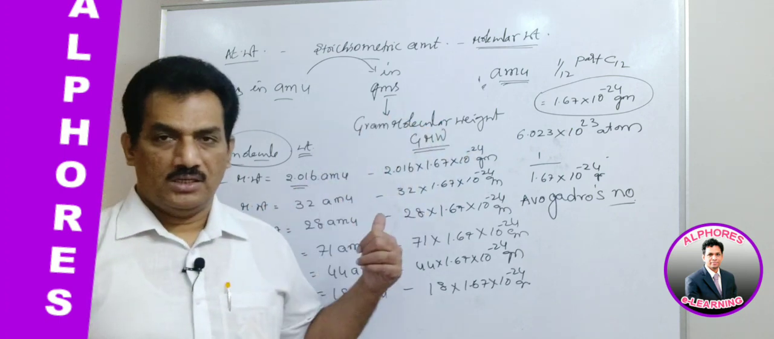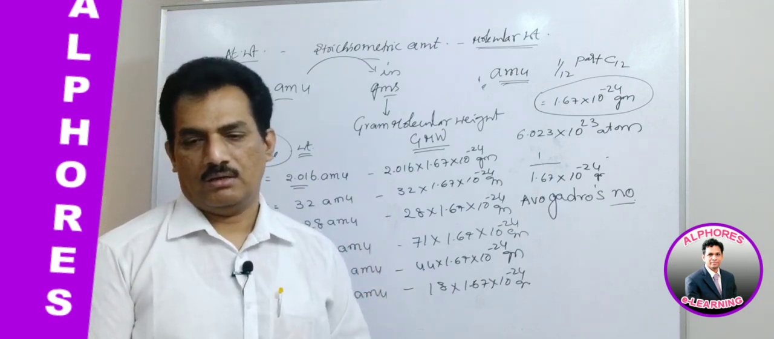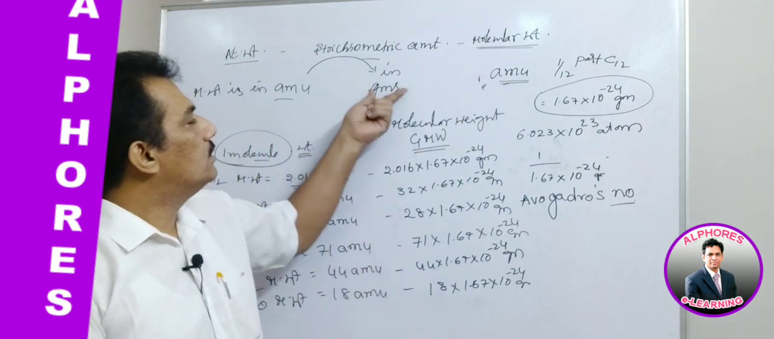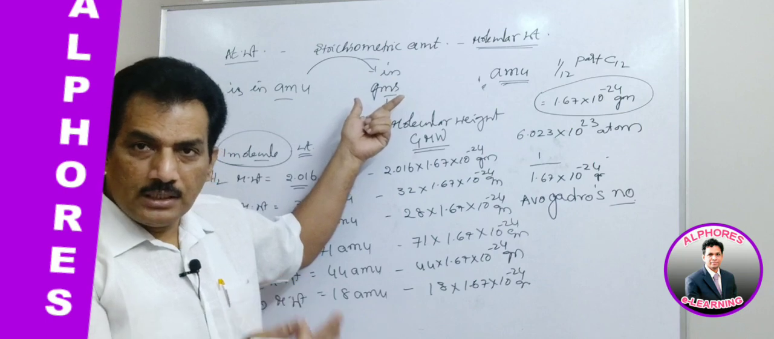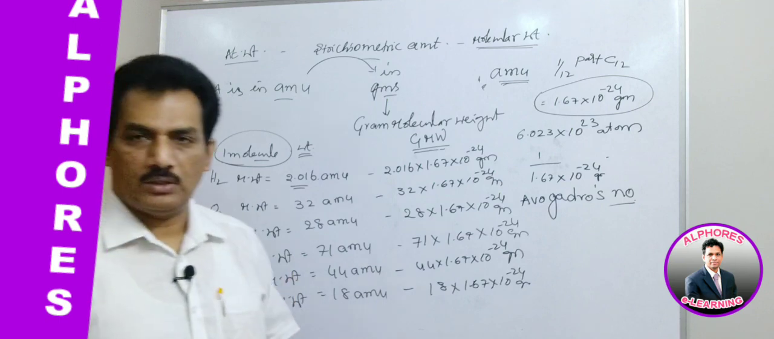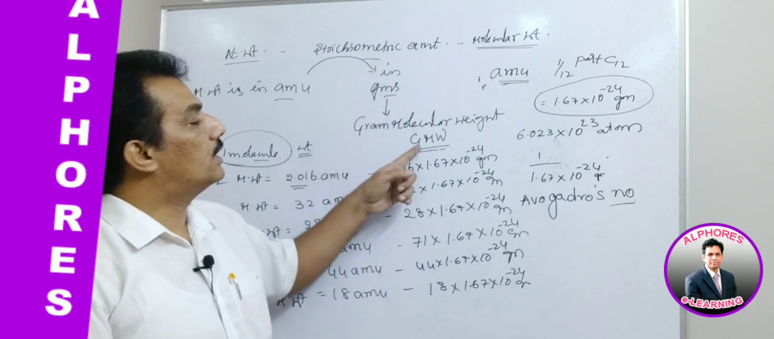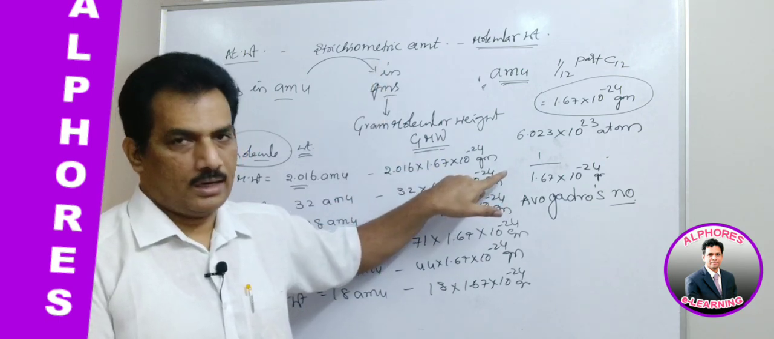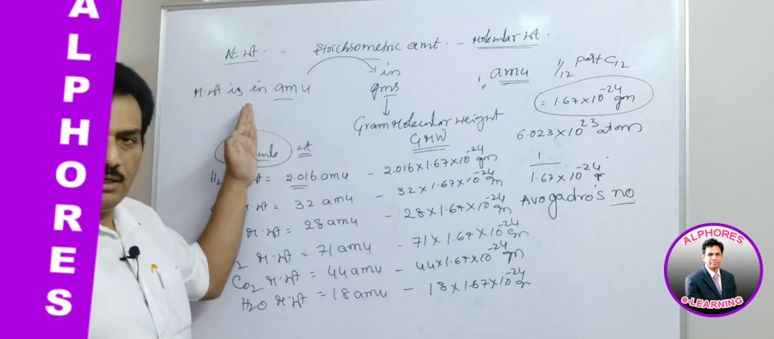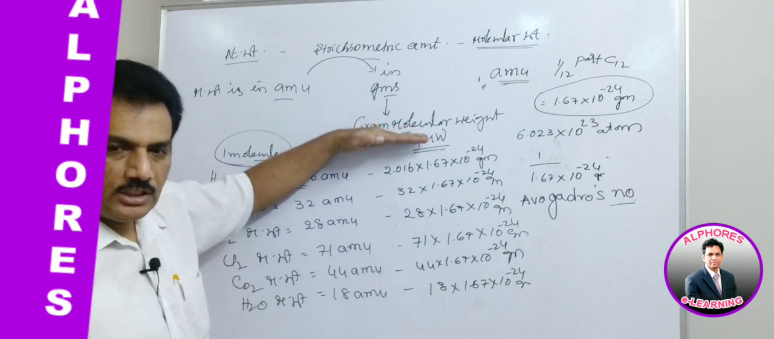Gram molecular weight. If you recall your previous session's discussion, there we were considering atoms, with atomic weight expressed in grams as gram atomic weight. Now in this session we are considering molecules. So molecular weight expressed in grams is gram molecular weight. Clear?